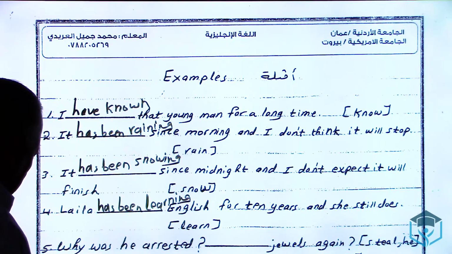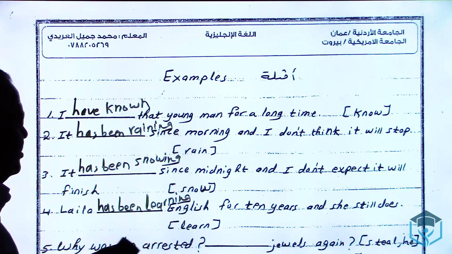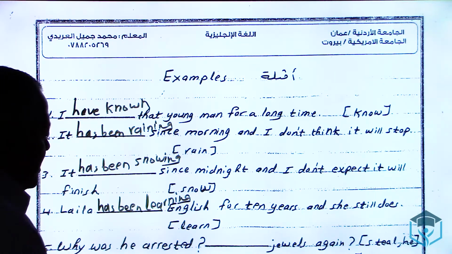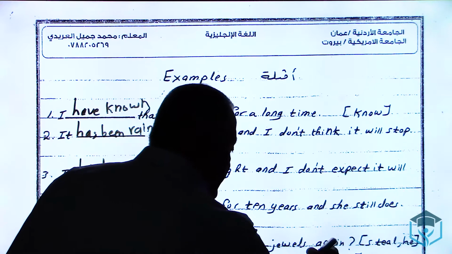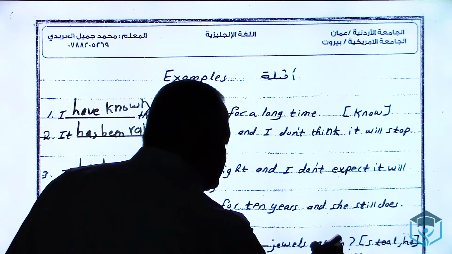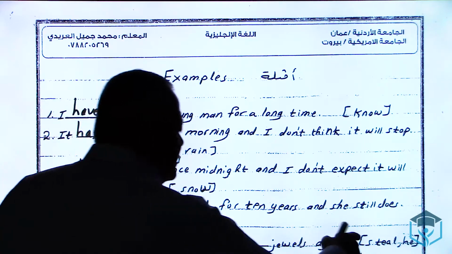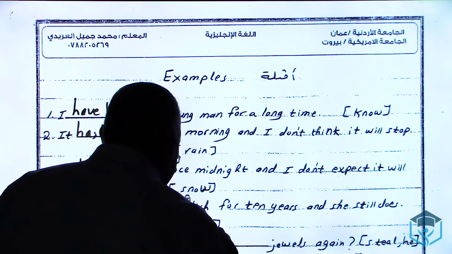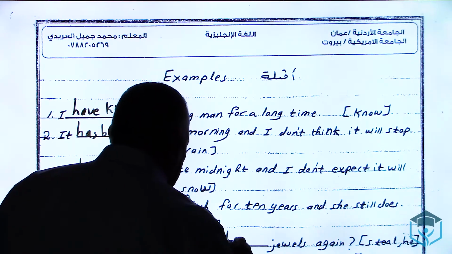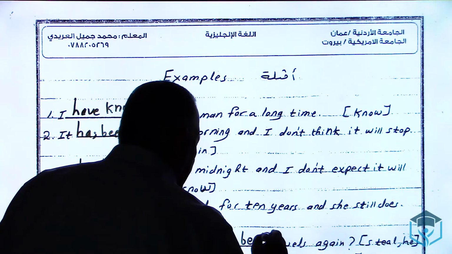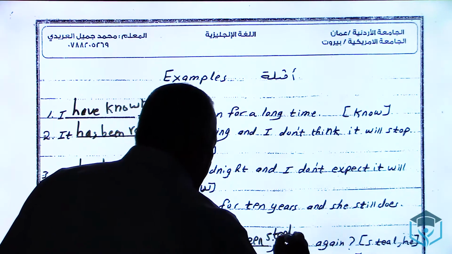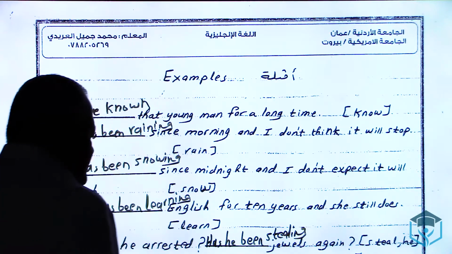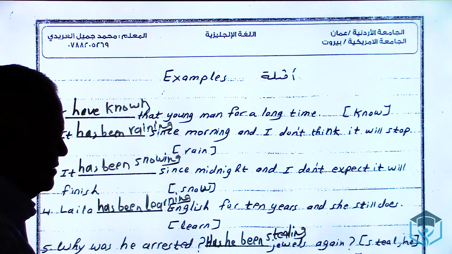5. Why was he arrested? Why was he arrested? ___ jewels again. The keyword again means present perfect continuous. Between two brackets, still and he. Question mark. He takes has. It is a question, so I say has he. What comes next is been, and verb 1 steal, to which we add ing, stealing. So I say, has he been stealing jewels again? Present perfect continuous in the question form.